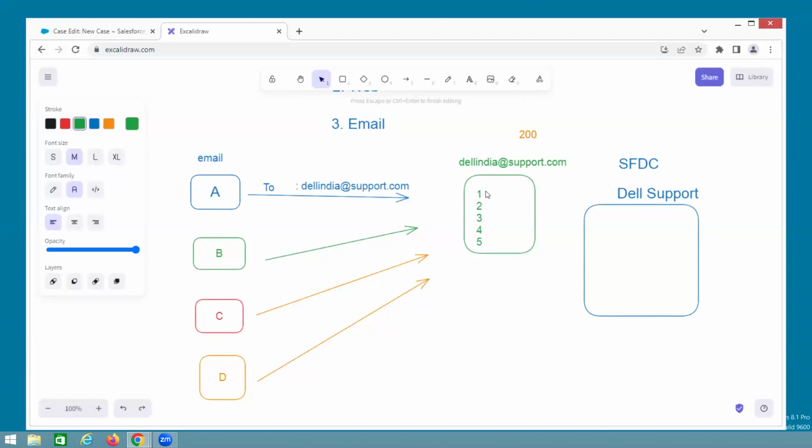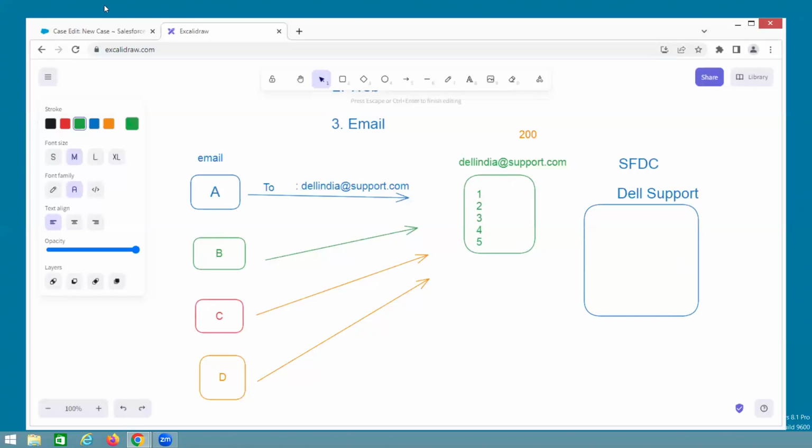Now you need to convert the first mail to a case in Salesforce. Why? There is no relation between our Salesforce and this mailbox. Understand? Now here some people come into the picture. These people look at the first mail ID. What is the subject? The subject is some Dell screen issue.